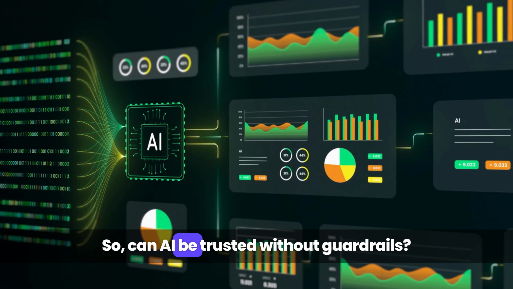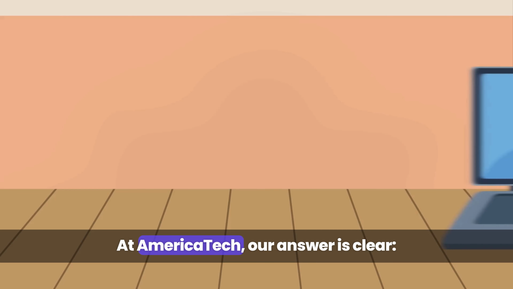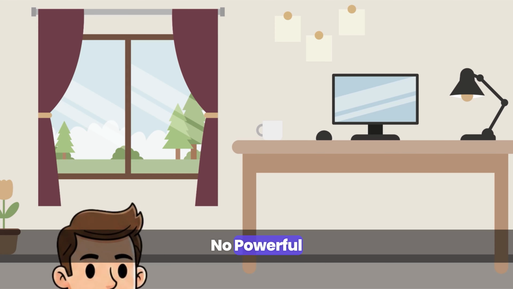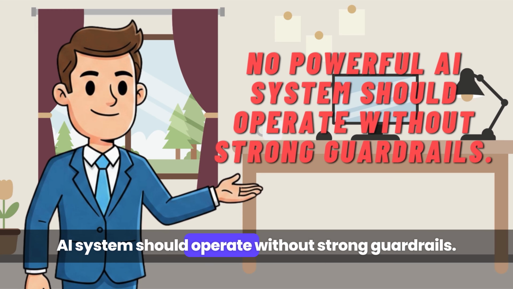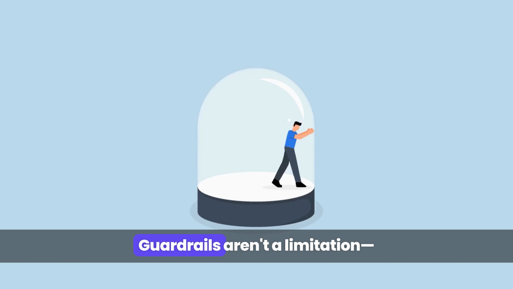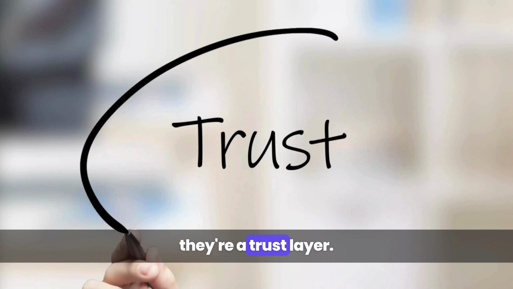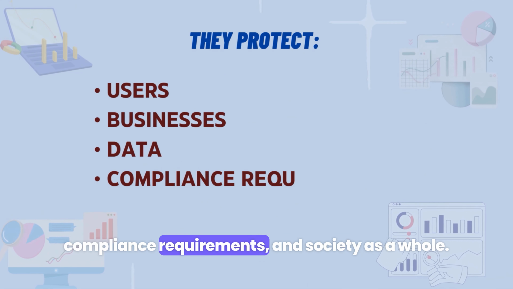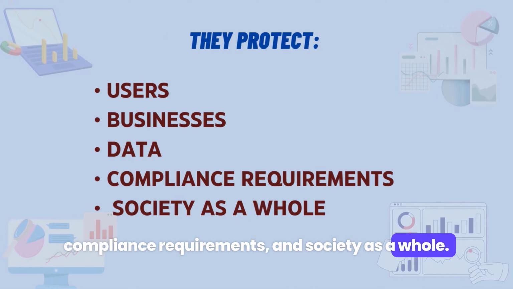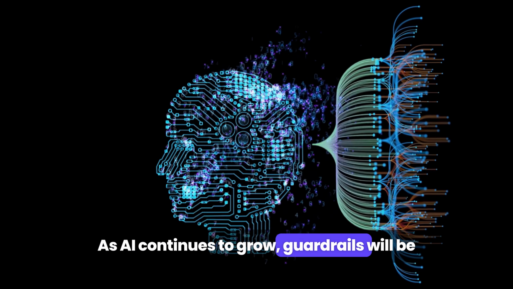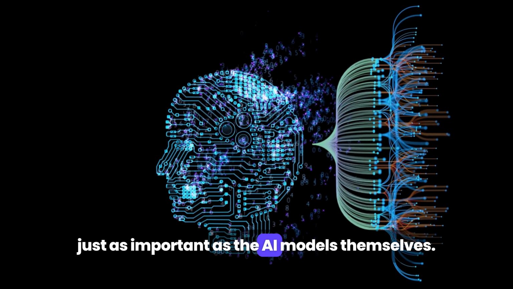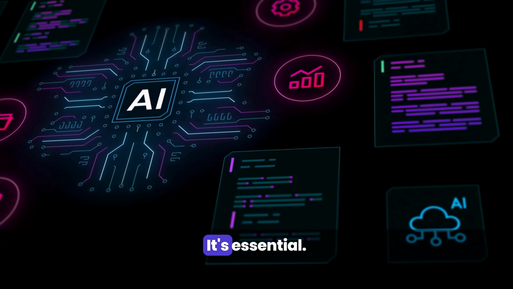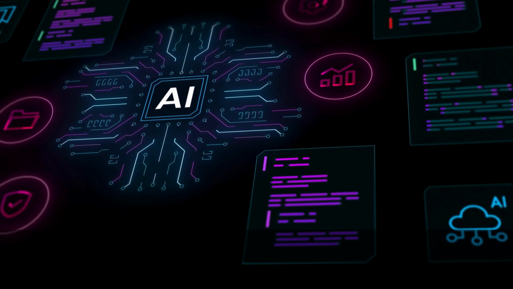So can AI be trusted without guardrails? At AmericaTech, our answer is clear. No powerful AI system should operate without strong guardrails. Guardrails aren't a limitation. They're a trust layer. They protect users, businesses, data, compliance requirements, and society as a whole. As AI continues to grow, guardrails will be just as important as the AI models themselves. Safe AI is not optional, it's essential.